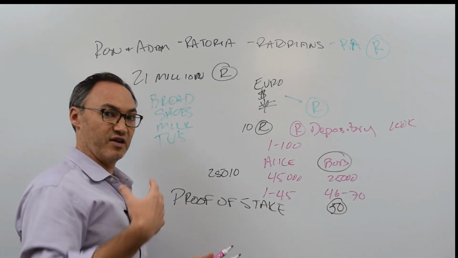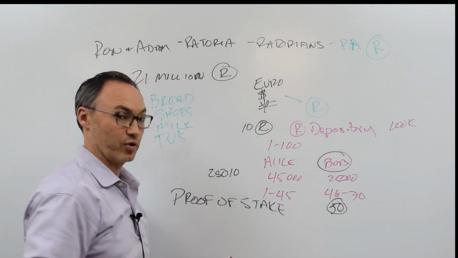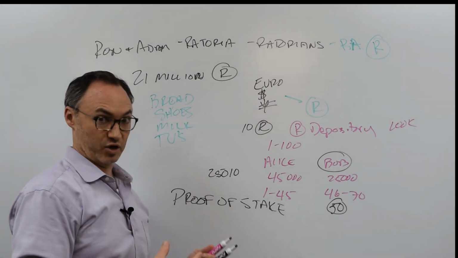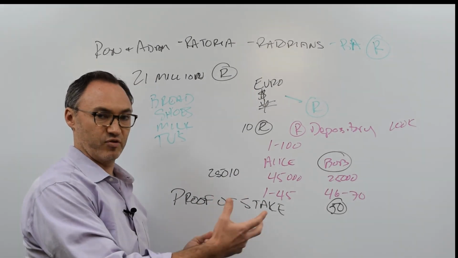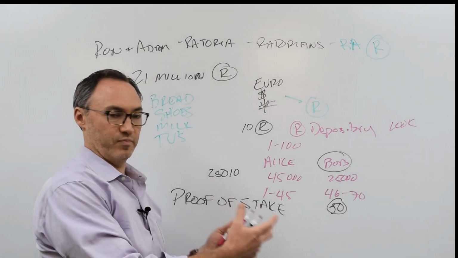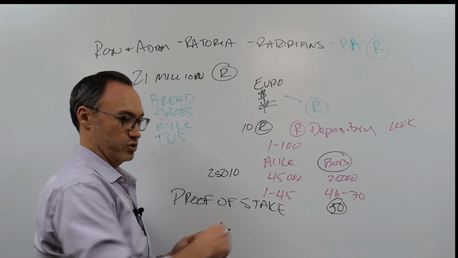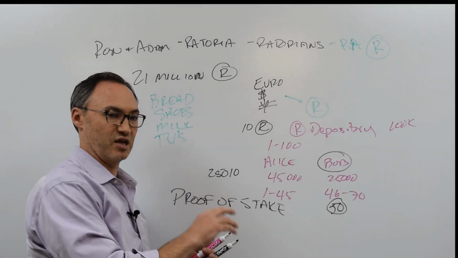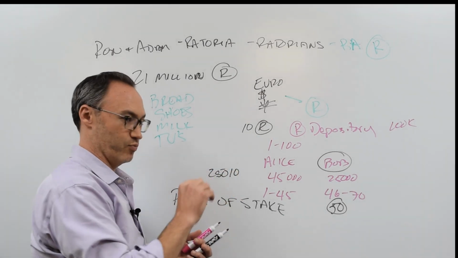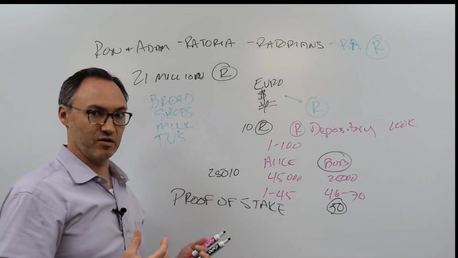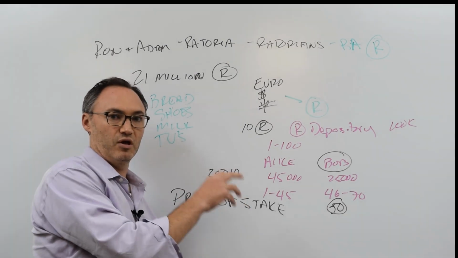I had to explain this. In the next video, I'll talk about what staking is. Okay, this is obviously one form of staking that says I'm going to take my currency, in a lot of cases my cryptocurrency, and I'm going to stake it. I'm going to hold it in some sort of mechanism, some sort of depository, and at some point I might get rewarded with more based on the percentage of my ownership. All right, so in the next video I'll actually talk about how staking works, delegated proof of stake, things like that. But I wanted to highlight the difference between proof of work and proof of stake, and hopefully I did it in an eloquent enough way that people will understand how it fits, and I'll continue with this example in the next video.